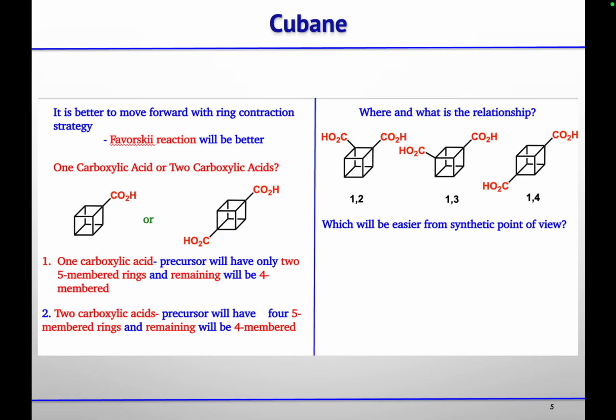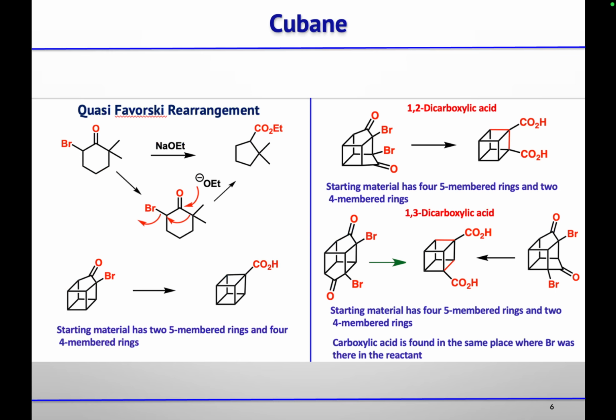If we introduce two carboxylic acids, then we have four five-membered rings and the remaining four-membered rings. Because now we have a smaller number of four-membered rings, it is a good strategy to use two carboxylic acids on this cubane molecule. Now, where can we put these carboxylic acids? We can put them to have a 1,2 relationship between each other, or 1,3, or 1,4. Which one is easier, we have to find out.